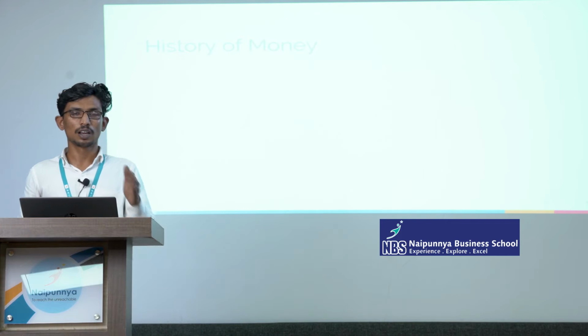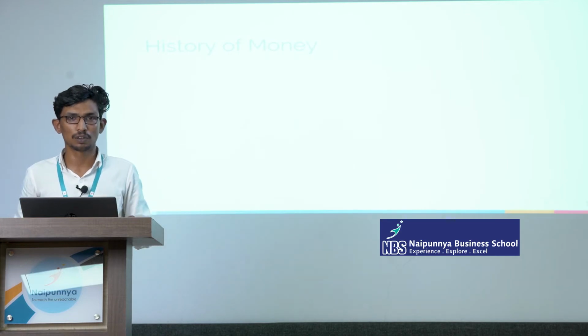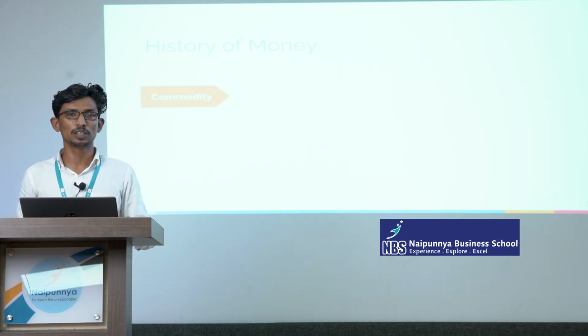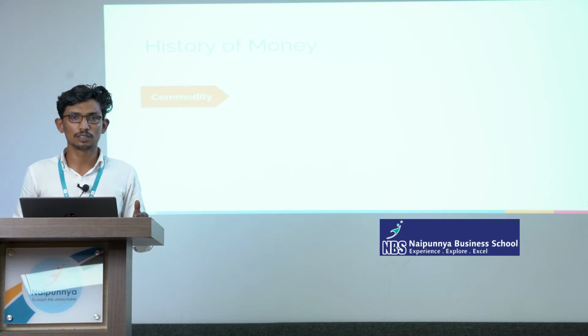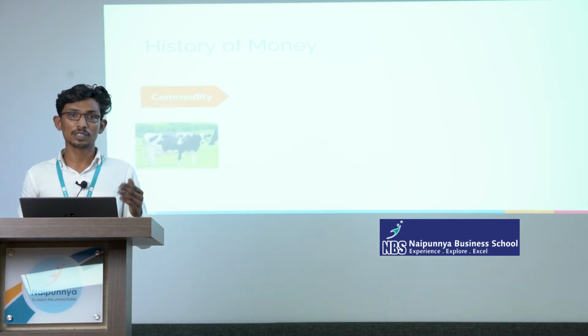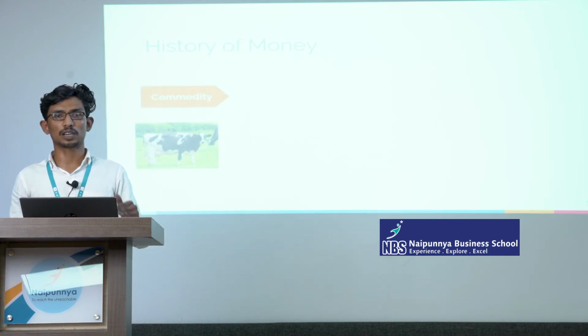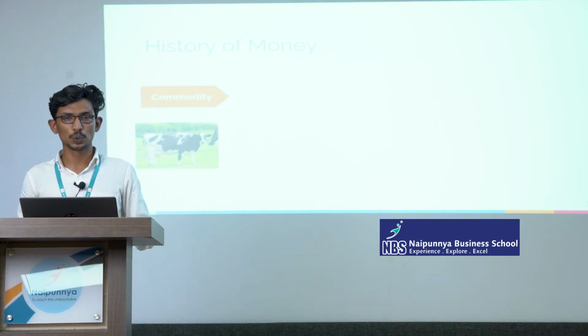From here onwards, we are going through the entire revolution of money, or the financial sector. So first, we used commodities as money. Commodities meaning commonly used materials, such as cattle, food grains, agricultural commodities, seashells. Different commodities we started using as money. But what was the issue? I already mentioned the different features of money.